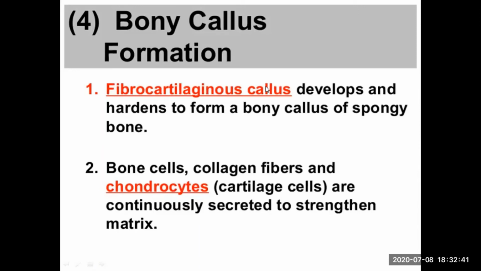Then collagen fibers are secreted. We have studied previously. And chondrocytes. Chondrocytes are the cartilage cells. These three of them continue to secrete their materials in order to strengthen the newly formed bone. So up till now, that is known as the bony callus formation.